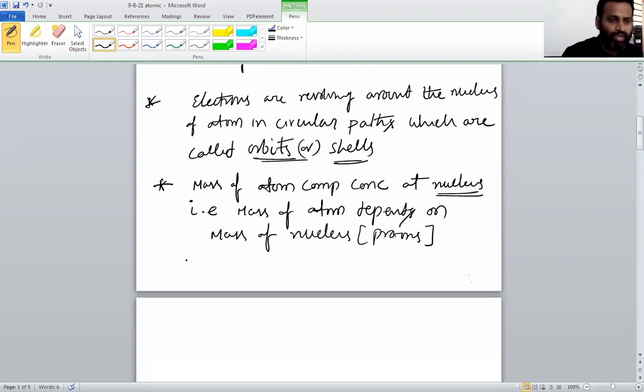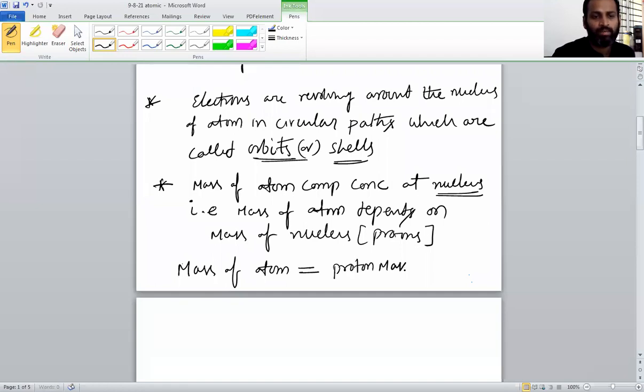So the most important thing, finally Chadwick concluded that the mass of the atom is equal to the mass of protons plus the mass of neutrons.